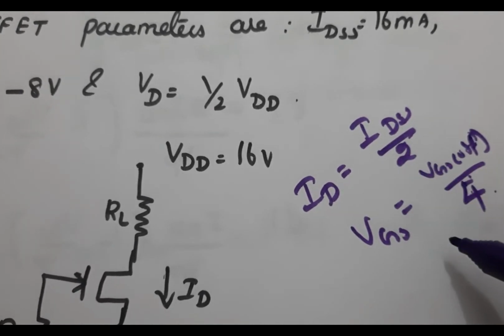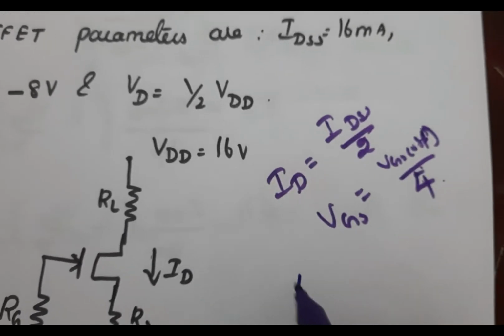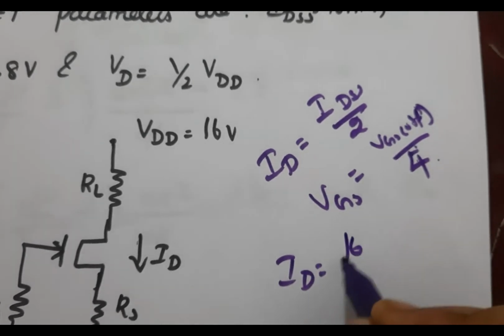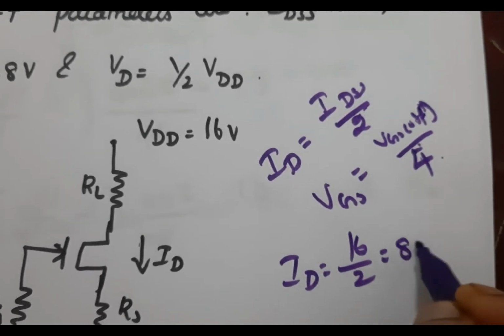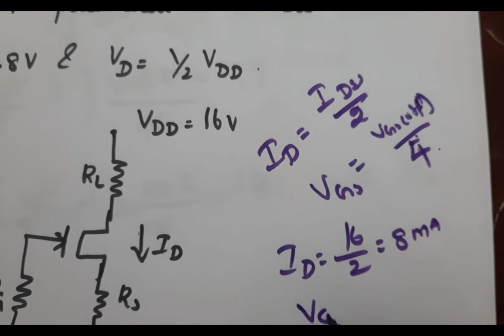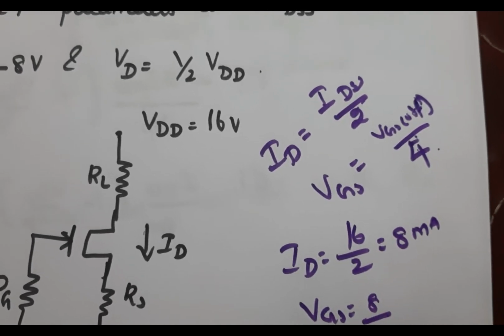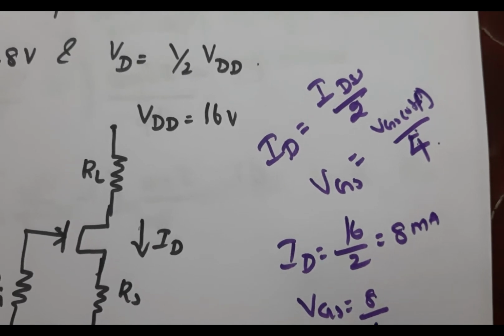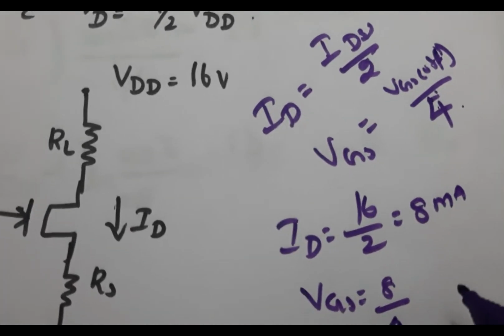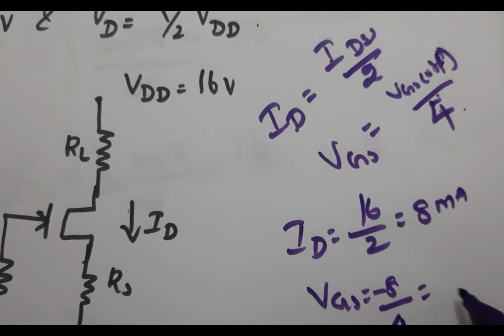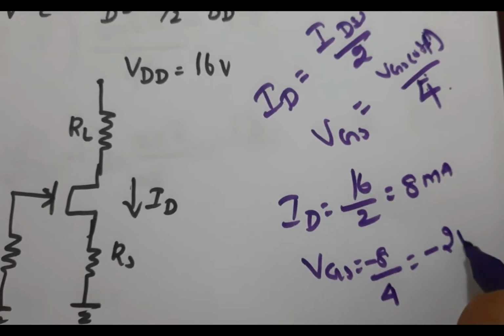So considering these two conditions, now ID becomes 16 divided by 2, that is 8 milliamps, and VGS becomes minus 8 divided by 4, that is minus 2 volt.